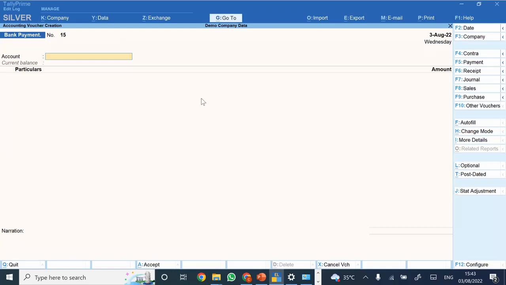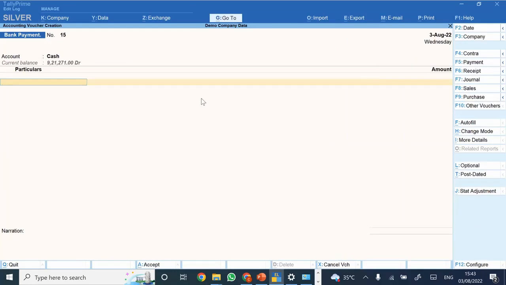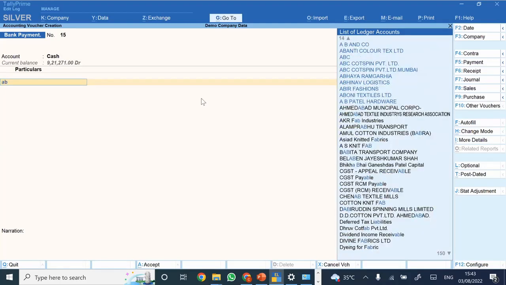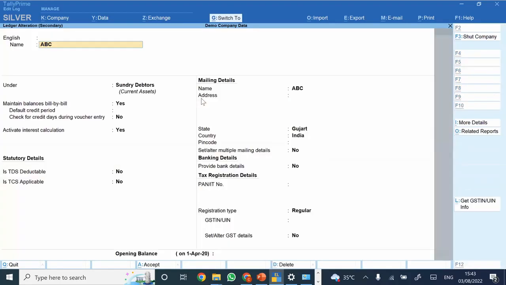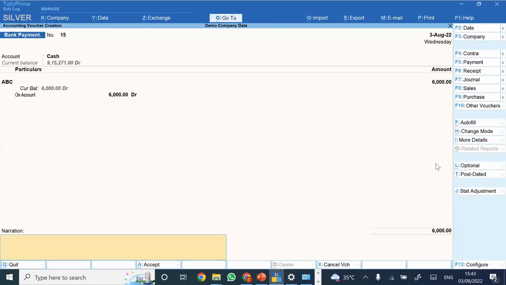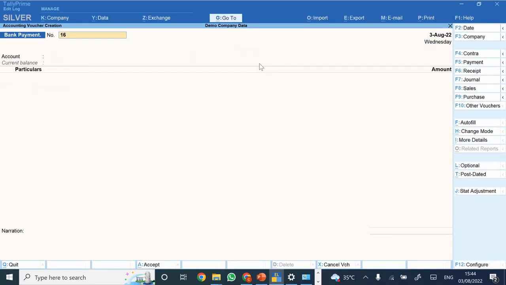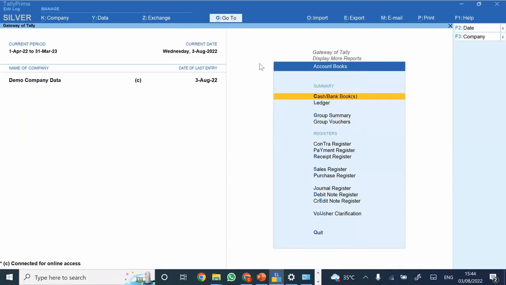So just for example, let's say I'm making a payment to, okay, this is a sundry debtor. I'm making a payment of 6,000 rupees. Now see, there is an option here at the time of voucher data entry. I'm setting the same to optional. This particular option will make the status optional. Okay, and I'm saving this particular entry. Now I'm opening the ledger account of that particular party.